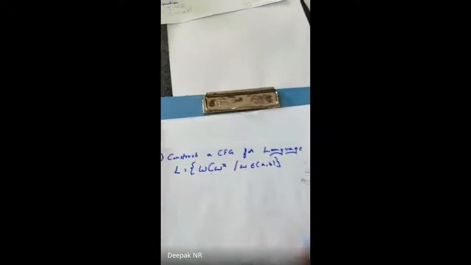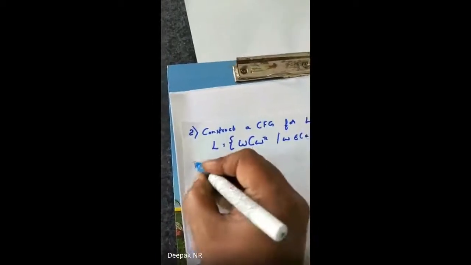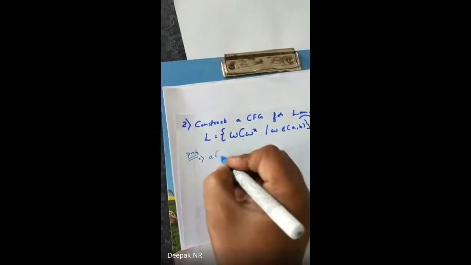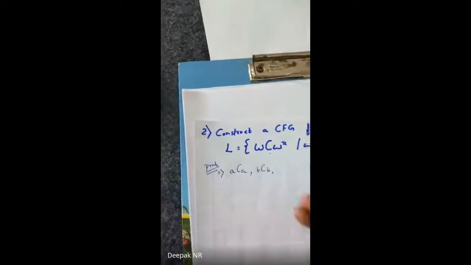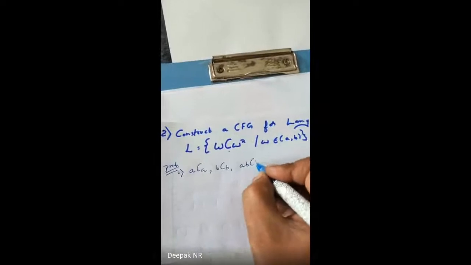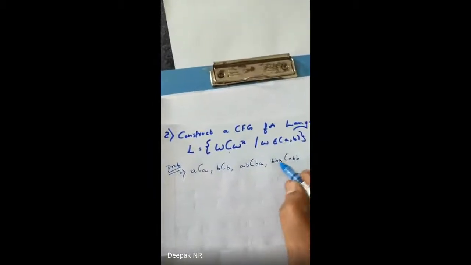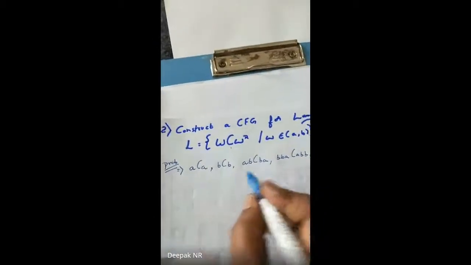So let me write a few possibilities, and I think you guys can come to know. The possibilities are like this: ACA, or BCB, or ABCBA, or BBACABB. Observe, whatever is on one side is reversed on the other side, always reverse. Or anything, I can keep on continuing it. For example, ABACABA.